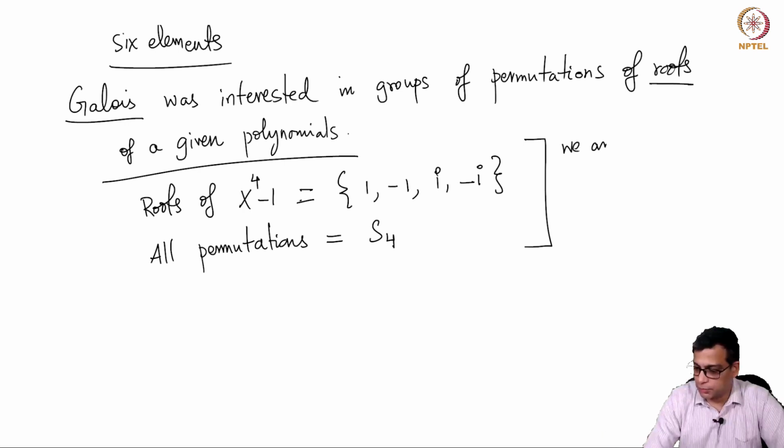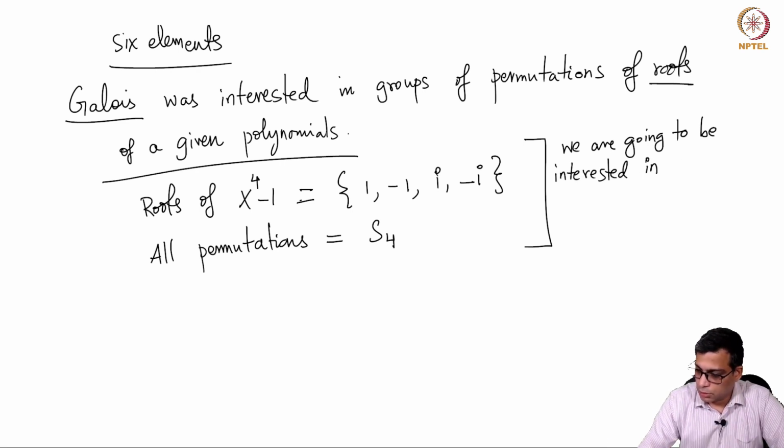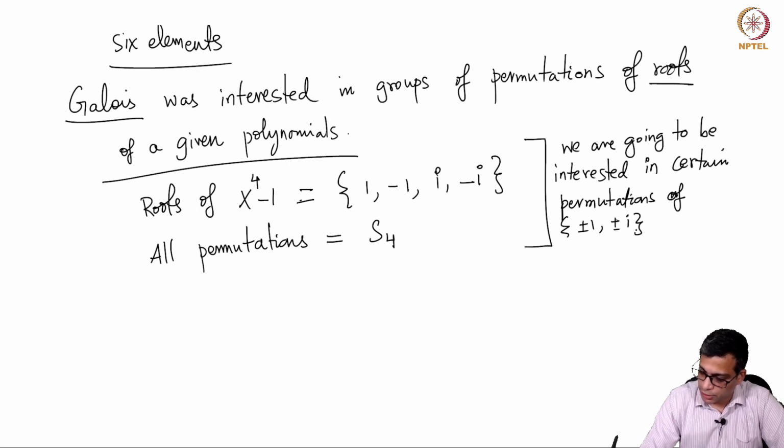We are going to be interested in certain permutations, as we will discover later, of this set plus or minus 1, plus or minus i.